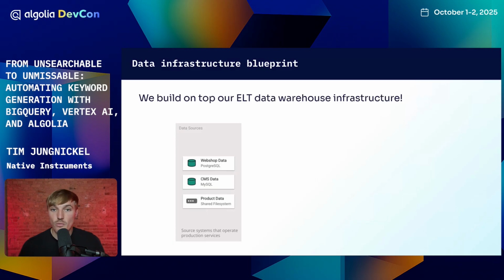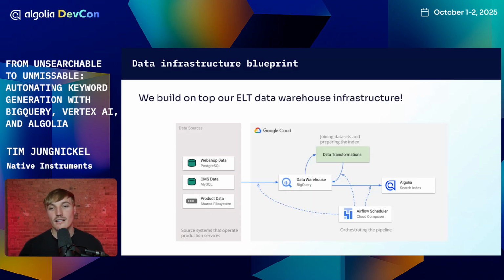So everything starts with data sources where product data is hosted. Most of our product data was hosted in our web shop system, our content management system, sometimes on a shared file system, but it's residing in some kind of database. So the first thing that we did is we copied this over into our data warehouse, because this is where we can do all joinery and combine all of this data.